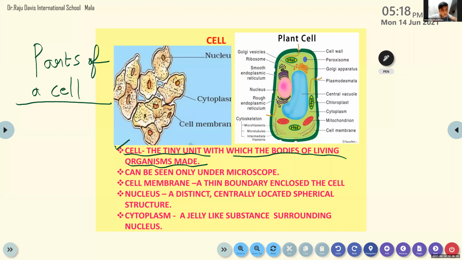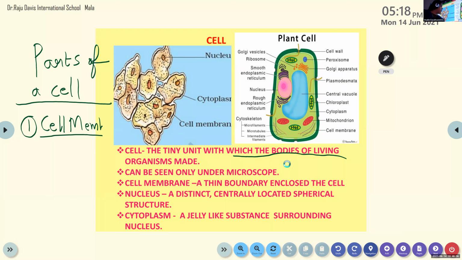Now what should you write? First one we will write cell membrane. First part. Under that you write cell membrane. Now we will see what we mean by cell membrane. I have written here as the third point, cell membrane, a thin boundary that encloses the cell.